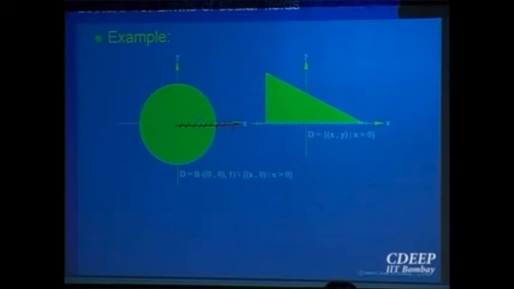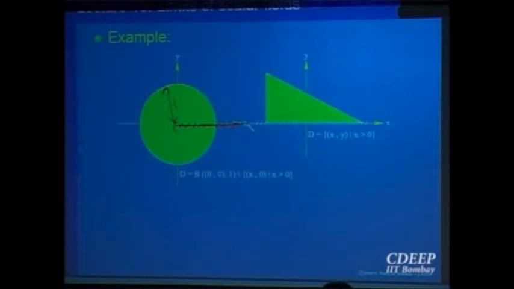Then still the point (0, 0) is a limit point for this, even though (0, 0) is removed. So what is the set D? D is this open ball of radius 1, from which this portion is removed.